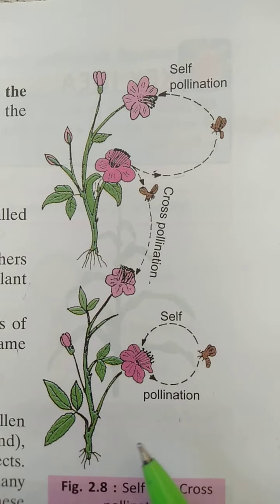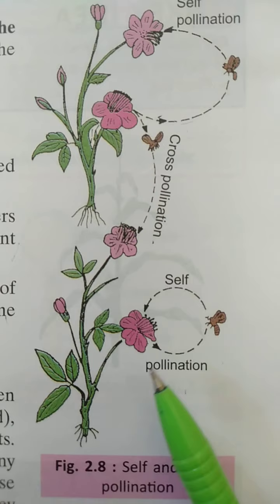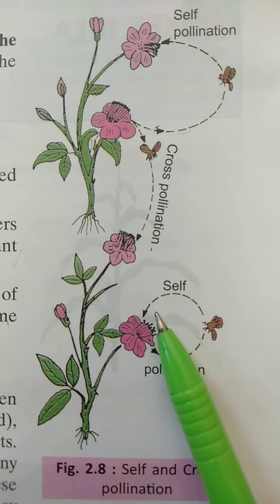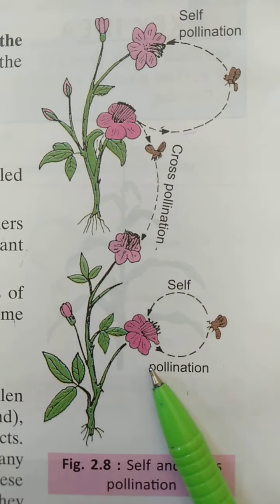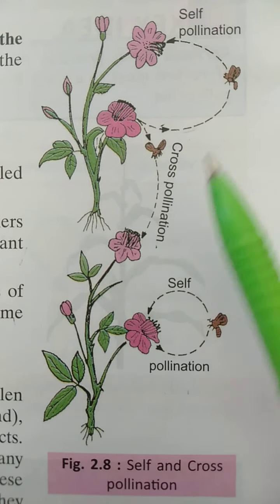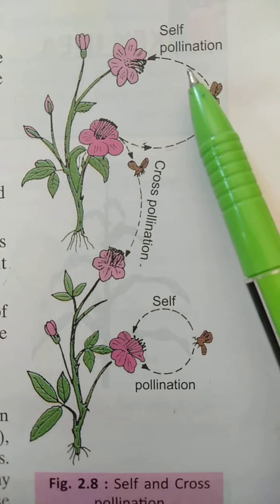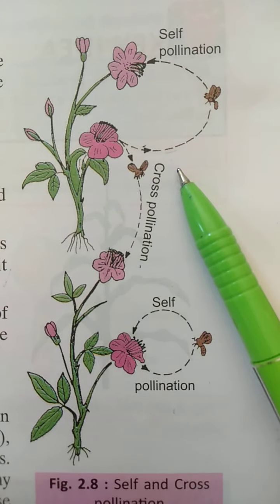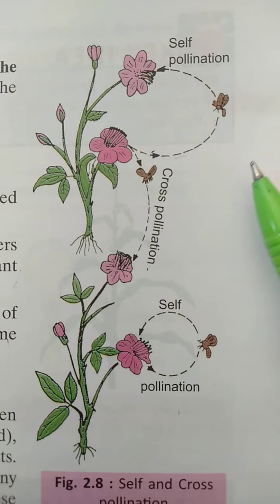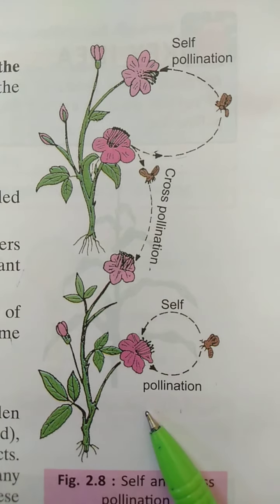I repeat one more time. Self pollination means the transfer of pollen grains from the anther to the stigma of the same flower. But in cross pollination, the transfer of pollen grains is from the anther to the stigma of another flower. That is the difference between self and cross pollination.